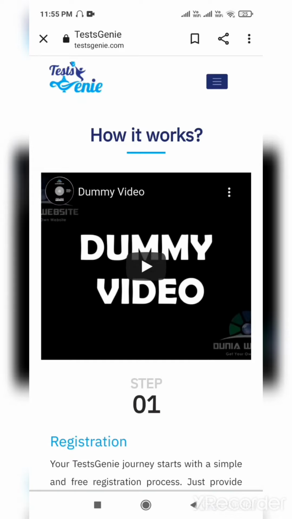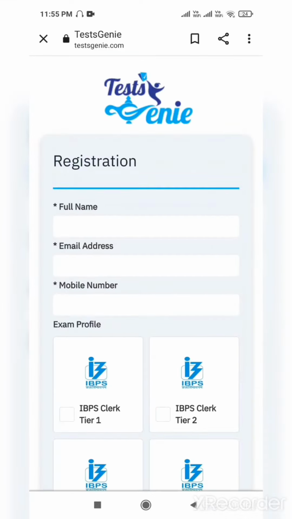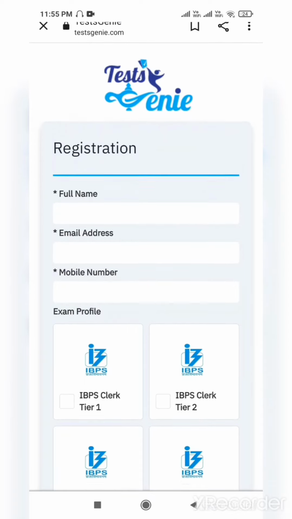When you are on your mobile, you see three lines at the top right hand corner. You just touch it. What you get is: first sign up, then login, then exams, then test. Since we are visiting this website for the first time, we go to the sign up page and see what is there. Now we are here in the sign up page.